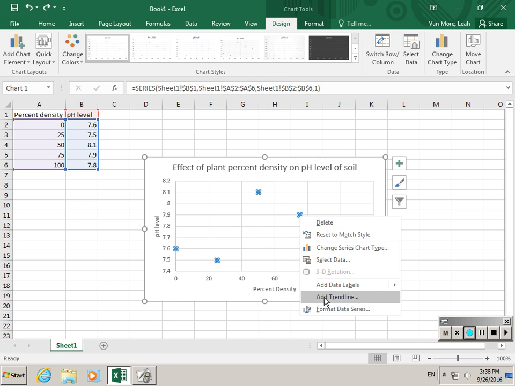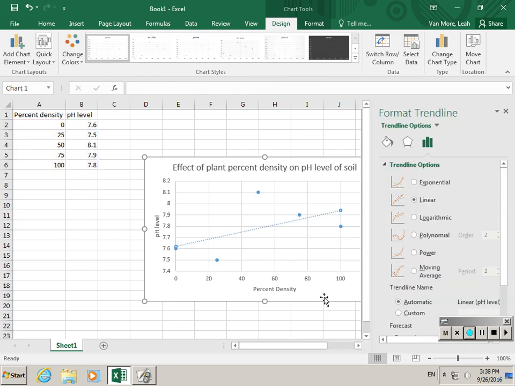And then you can go down to add trend line. You'll notice a bunch of different options pop up. Unless you know that the data should be exponential or logarithmic, or it's really clear that it is, just go with linear. There will be some times this year when you get exponential or logarithmic data, and in that case use it by all means. But if you don't know, then go with linear.